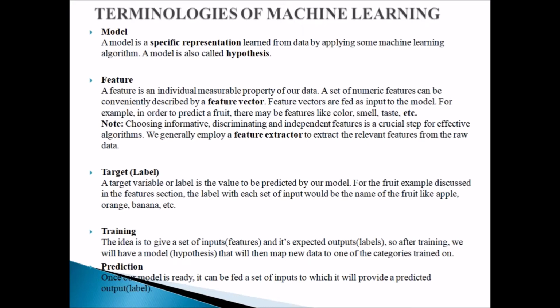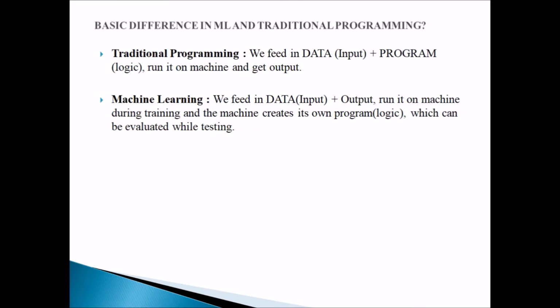Now, what are the terminologies that you use in machine learning? You hear terms like model. You have to prepare your model or build your model. You hear terms like features. Features are those characteristics that you use to identify and classify data into labels. Labels are the target. Training is the use of these features and labels to train the model, and you make predictions after you must have trained the model. The essence is to make predictions and tell us what we don't know before, and that is machine learning.